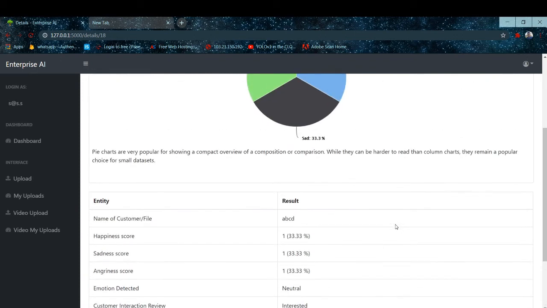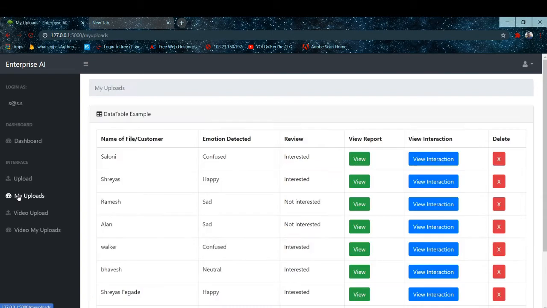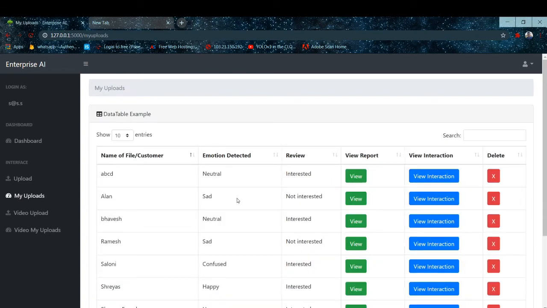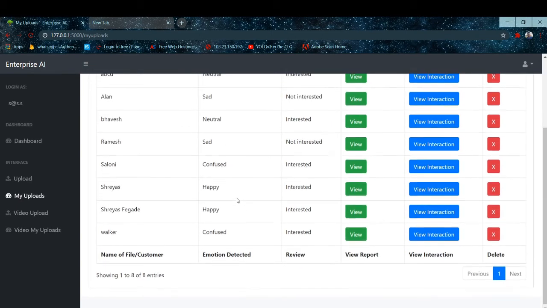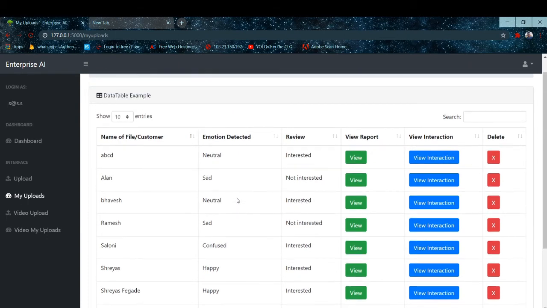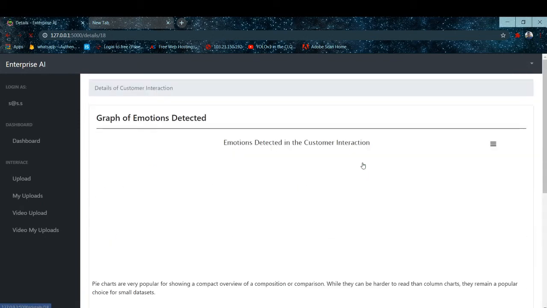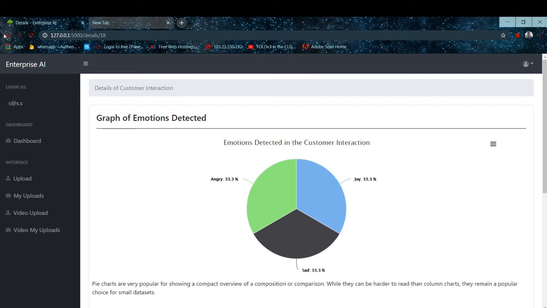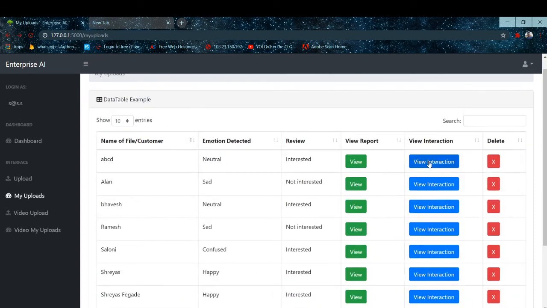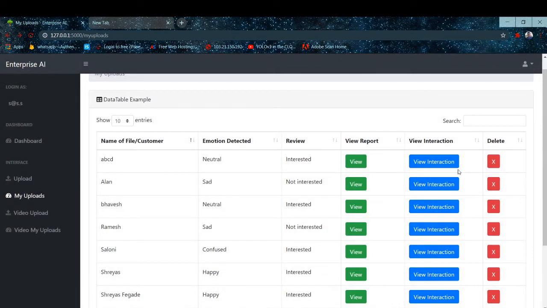Then next, first we will see the uploads. This option gives the list of all the recordings and all the text that is analyzed by our software. From here we can view their reports and also the interaction of the customer with the organization, or delete the record.